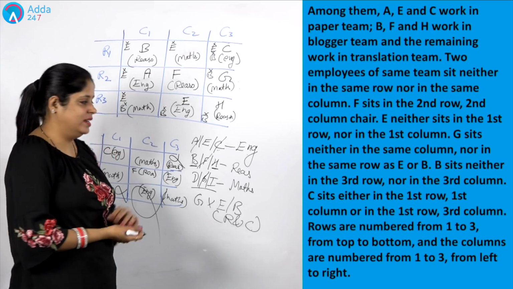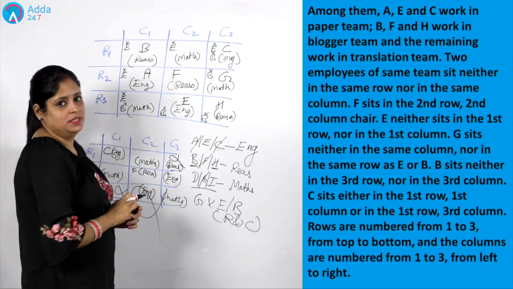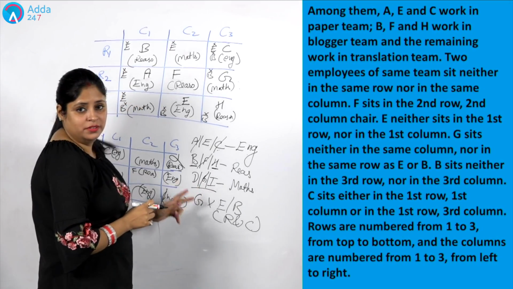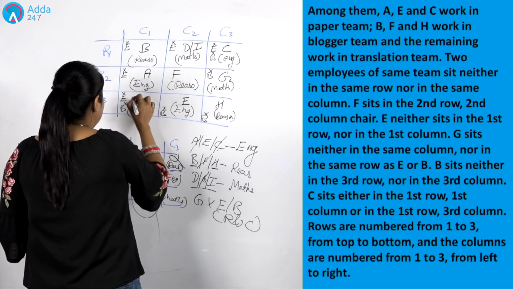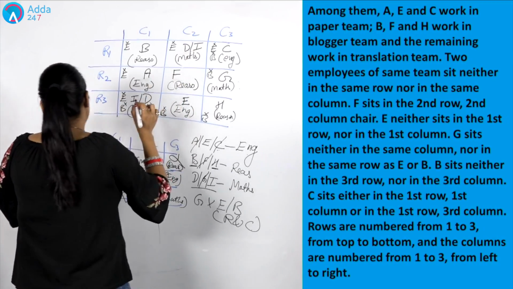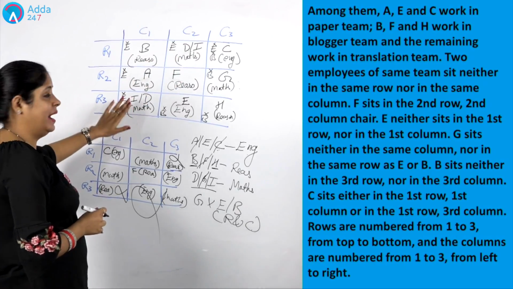Two of them are missing. One is D and another one is I. But two blocks are also missing. Can we give the clear information regarding this D and I? No, we can't. So what are we going to do? We will write it in terms of either or. This is either D or I, and again this is either I or D.